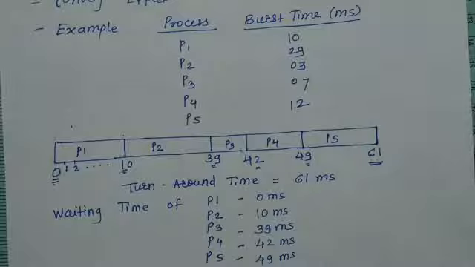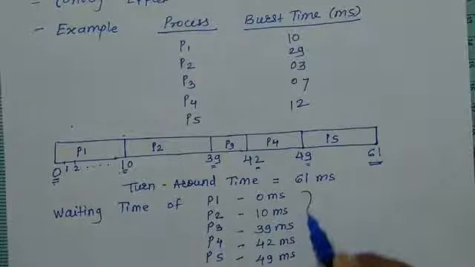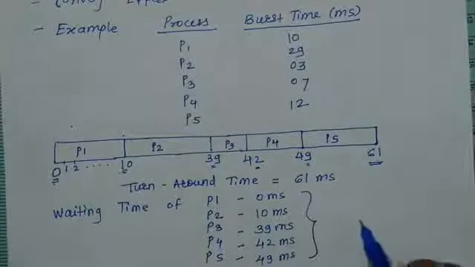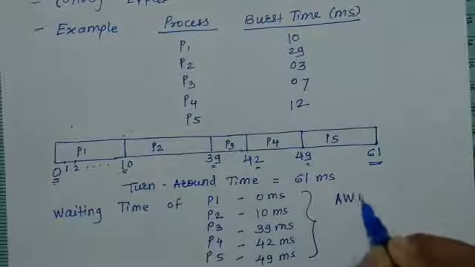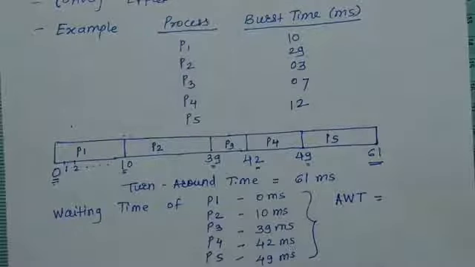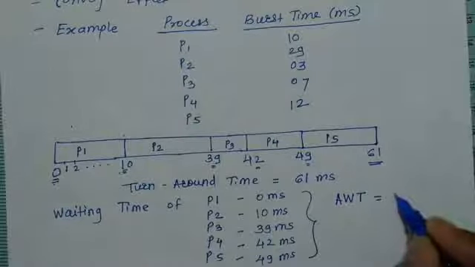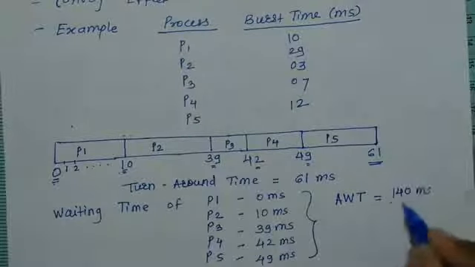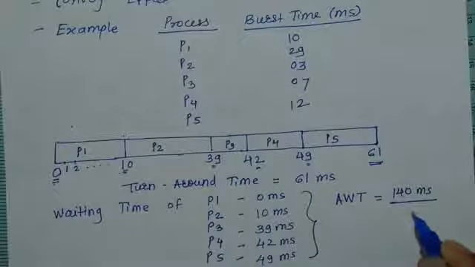To calculate the average waiting time, we will just make the summation of this. So average waiting time is equal to the summation of this divided by the number of processes. The summation of this is 140 milliseconds divided by the number of processes, which is 5.